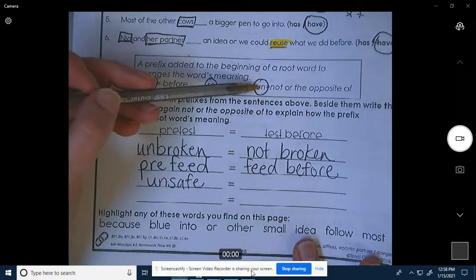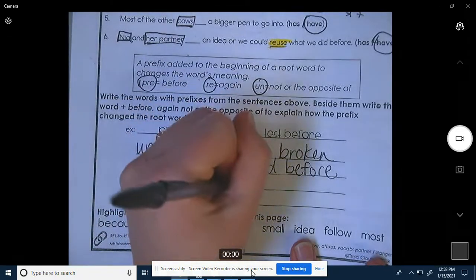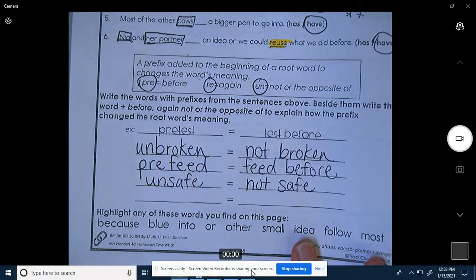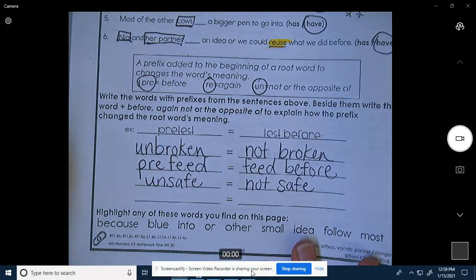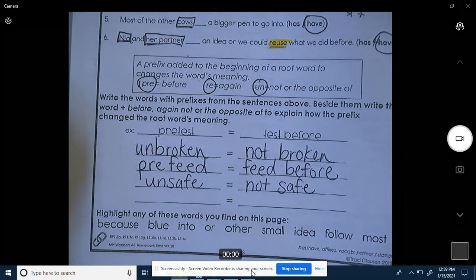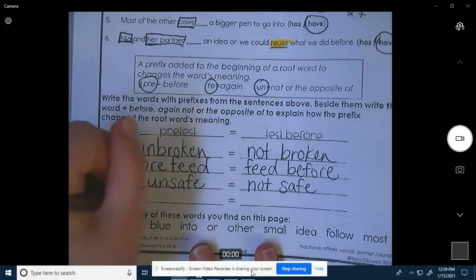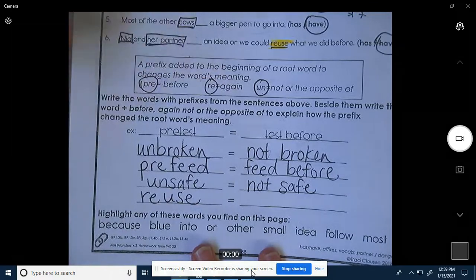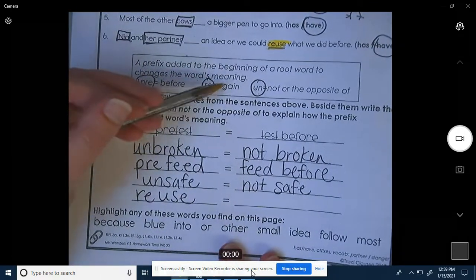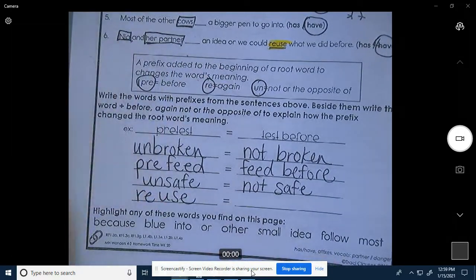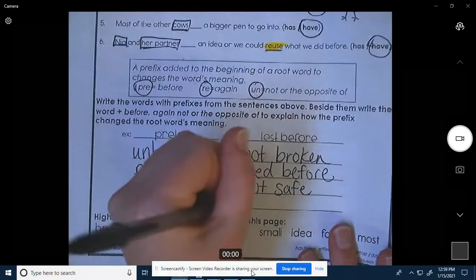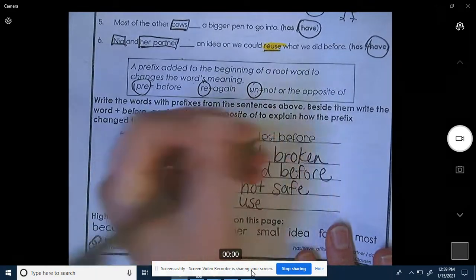Un means not. So we're going to put not safe. Okay, and the last one is reuse. Re means again. So if we wrote this first, again use. Would that make sense? What if we put use again? Yeah, that would make sense. Use again.